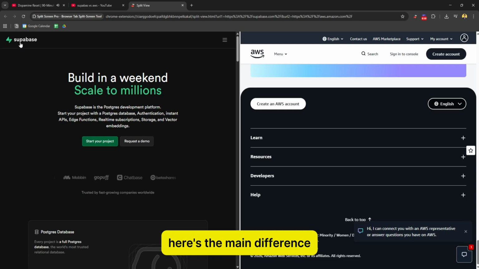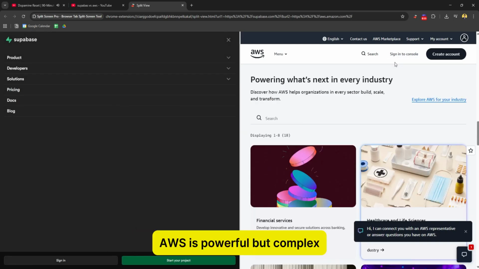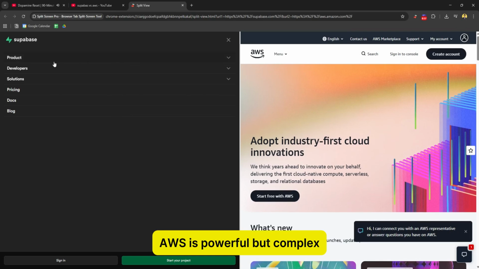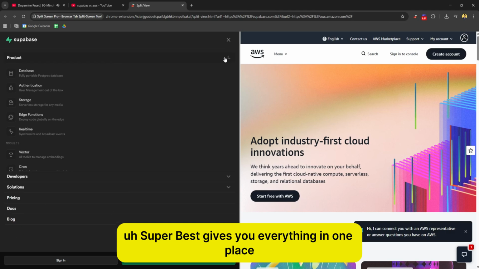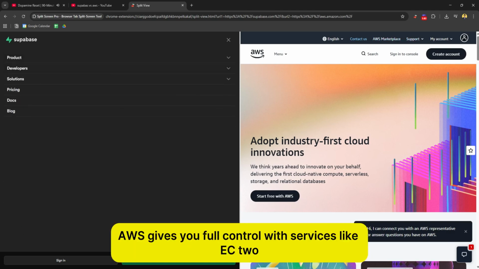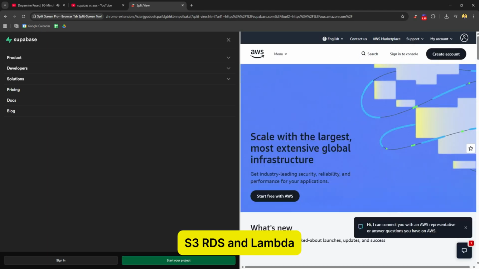Here's the main difference: Supabase is simple and ready to use. AWS is powerful but complex. Looking at features, Supabase gives you everything in one place with minimal setup. AWS gives you full control with services like EC2, S3, RDS, and Lambda.